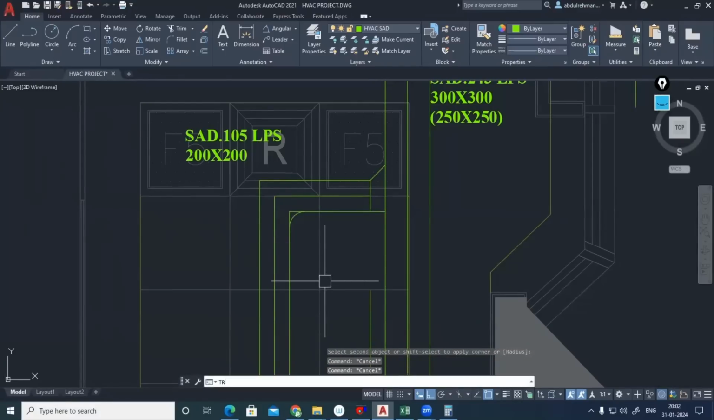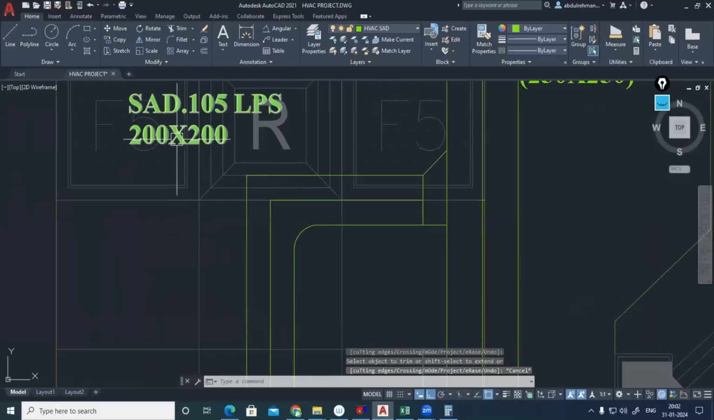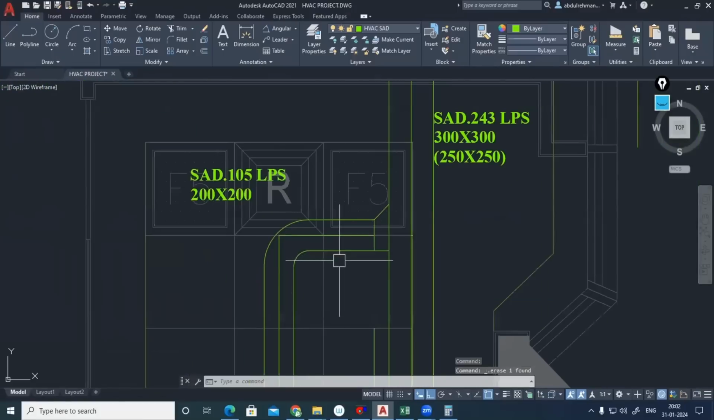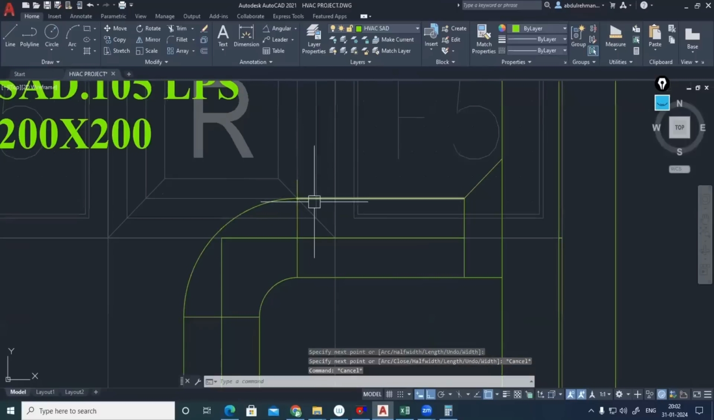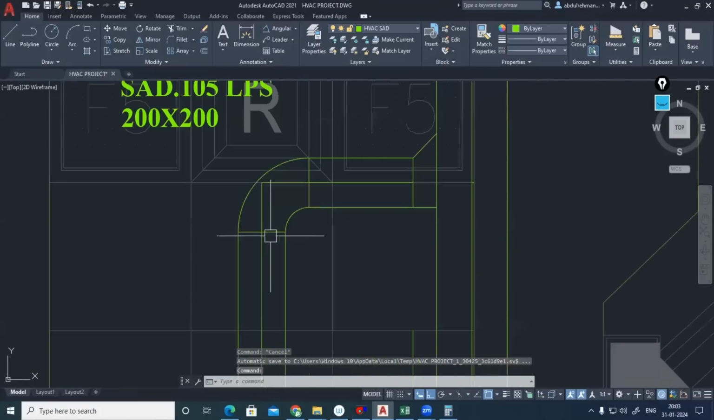Okay. TR double ender, I am trimming this one. And after that, you have to offset this by the width. Width of duct is how much? 200 only, no? So O ender, width of duct is 200, ender. Okay. Offset this one. Now you can trim this one. Okay. This one you can delete. And you can close it. Okay. Fine. Now, the elbow is ready until there.